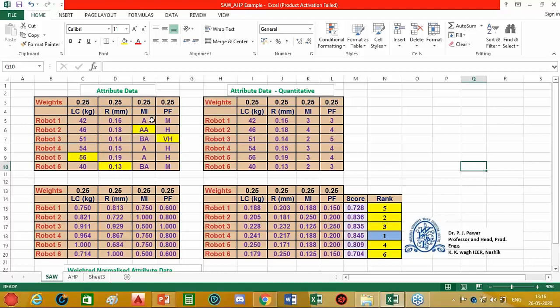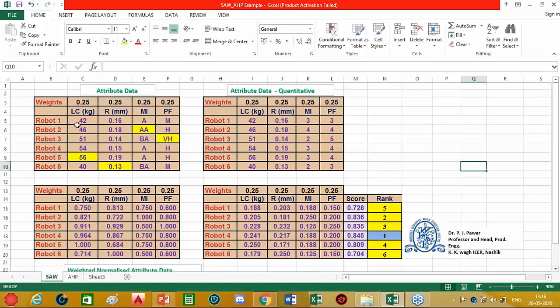So they need to first be represented in a qualitative form. We collect the data for every attribute in a quantitative form for the first 2 attributes and in a qualitative form for the last 2 attributes. Now let us assume that initially I don't have knowledge about this process. So let me consider equal weights for all attributes.